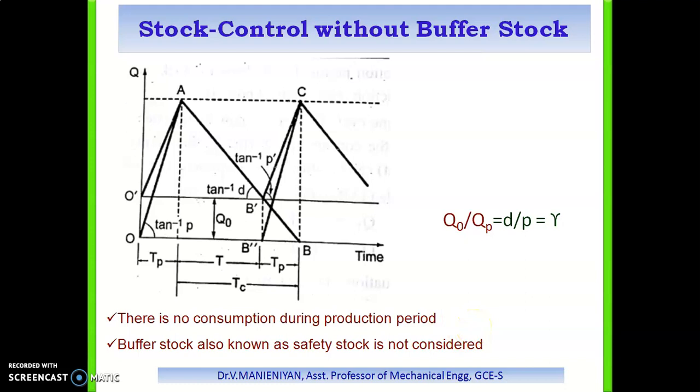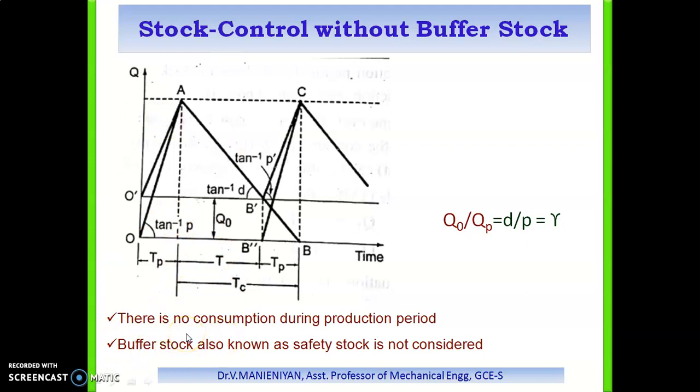Here the consumption takes place continuously during the production period also. At point B the stock reaches 0 and no safety margin is left. Therefore, to ensure that the stock level never becomes 0, an indication must be given well in advance to start production, so that this allows stock to build up until the completion of the production period. Therefore, these two factors must be considered in the control model.